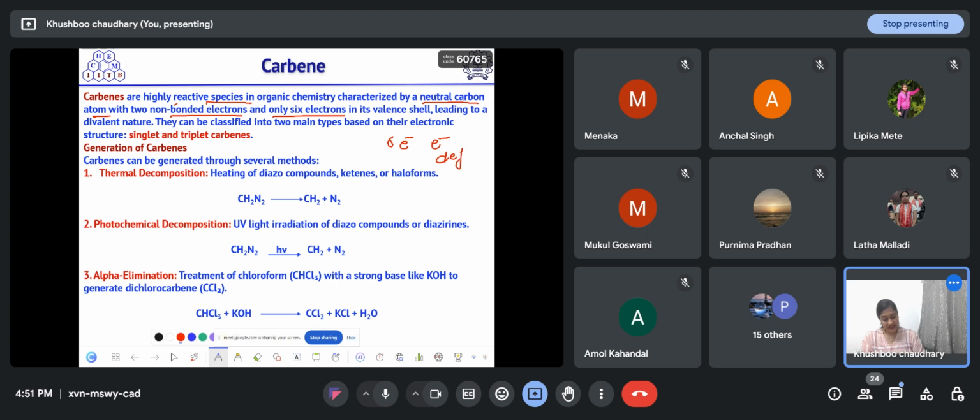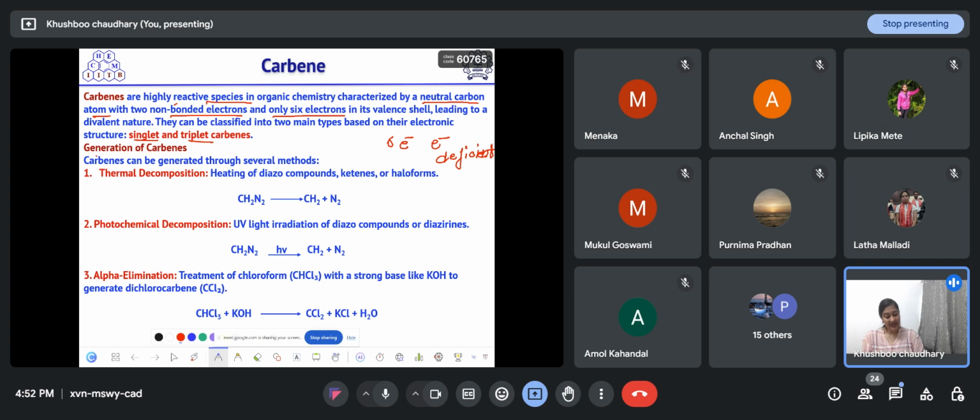And if it is electron deficient, it will try to react with an electron rich species. These carbenes are of two types, singlet carbenes and triplet carbenes. In triplet carbenes the two electrons are in different orbitals, and in singlet carbenes the two electrons lie in the same orbital.